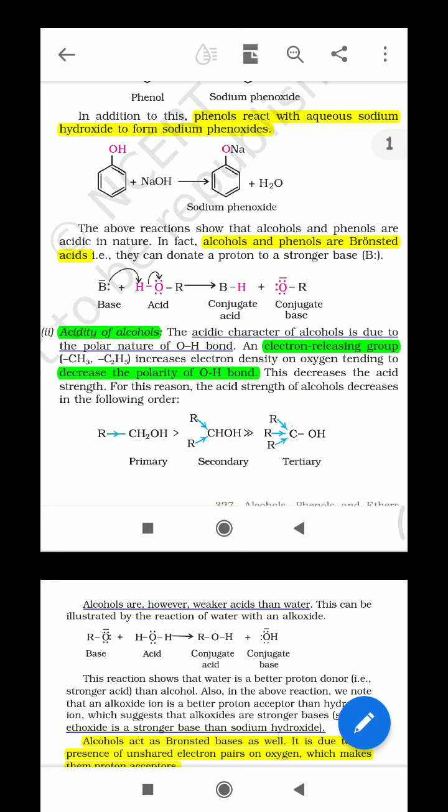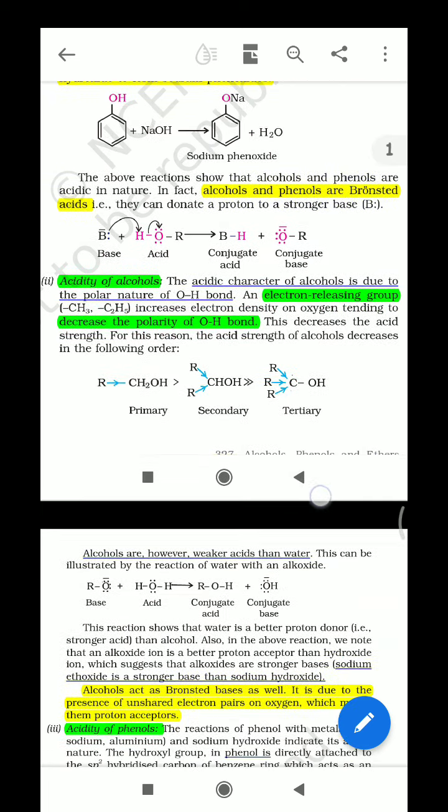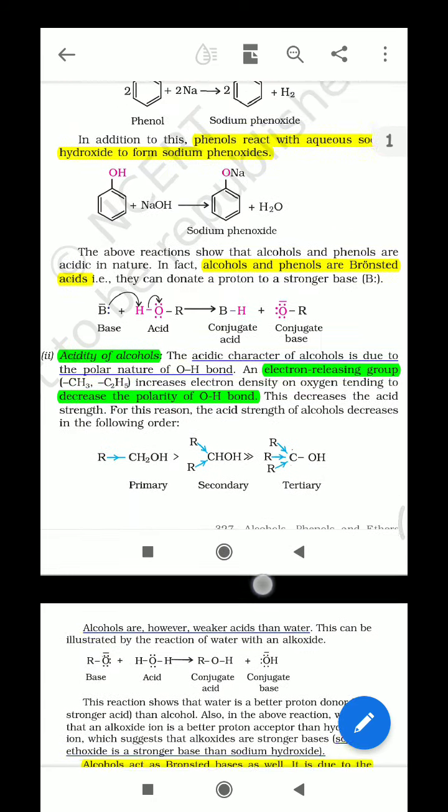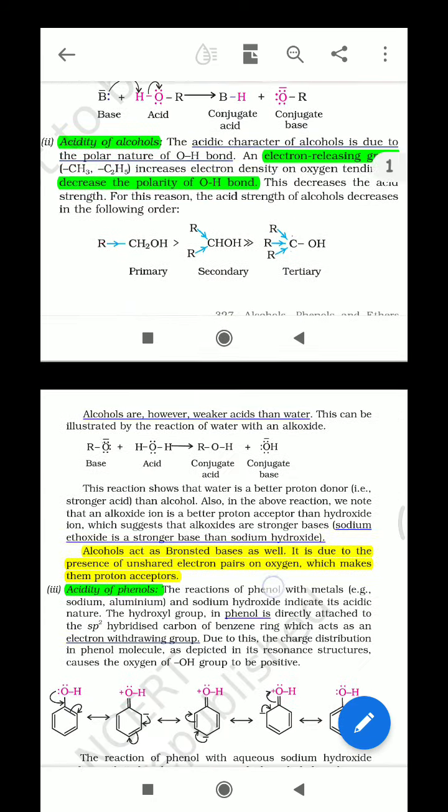So any factor which increases electron density on this species decreases its stability, and hence decreases the acidic character of that molecule. And any factor which decreases the electron density or withdraws the electron density from the conjugate base increases stability, and hence acidity is higher. So this is a simple concept, and now we move to the text.